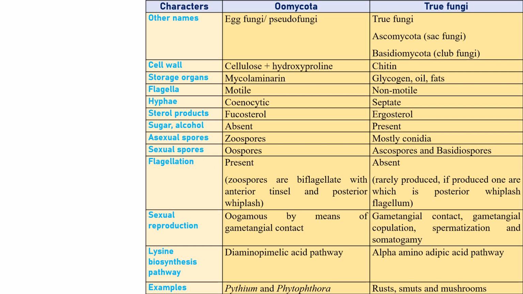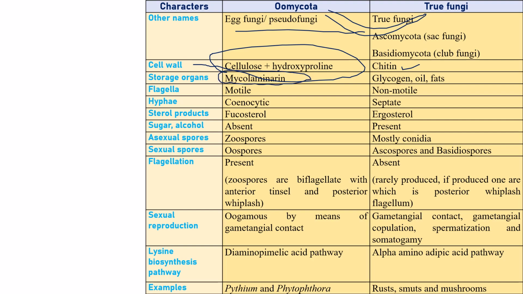Now we will see the difference between Oomycota and true fungi. Oomycota is generally called egg fungi or pseudo fungi, whereas true fungi include Ascomycota and Basidiomycota. The Oomycota cell wall is made up of cellulose and hydroxyproline, as we just discussed, whereas the true fungi cell wall is made up of chitin. Another important point: the food storing material of Oomycota is mycolaminarin, whereas in true fungi it is glycogen or oil. We have sorted out these points and we will discuss them.